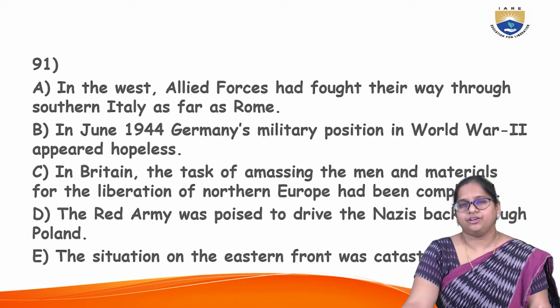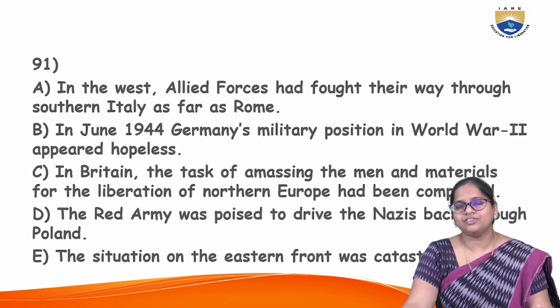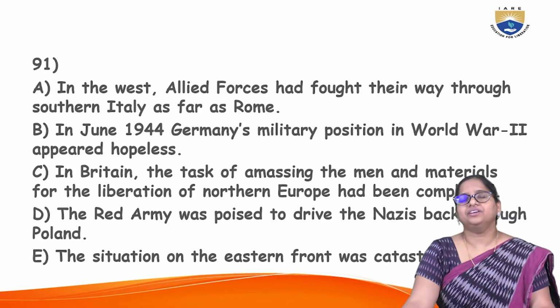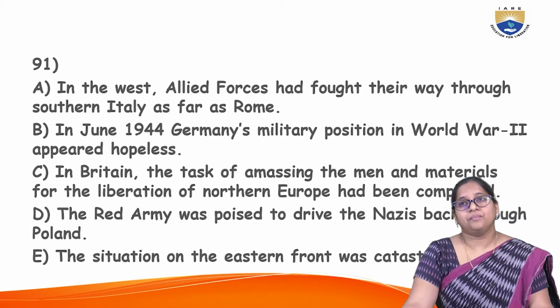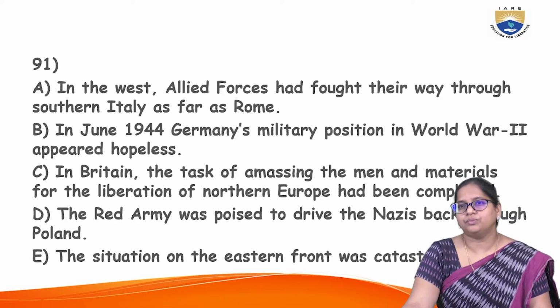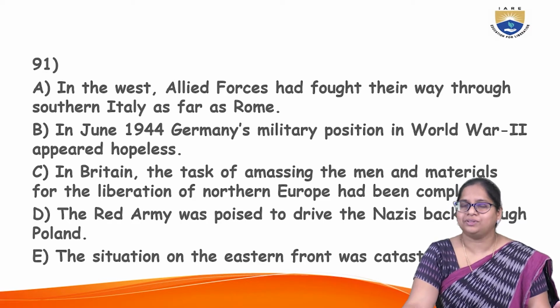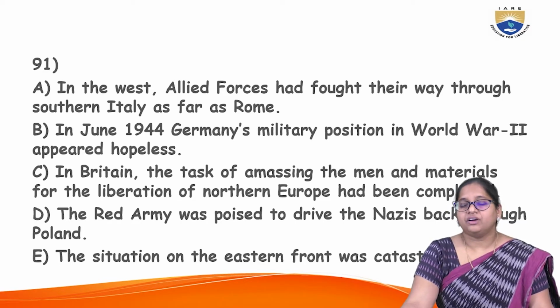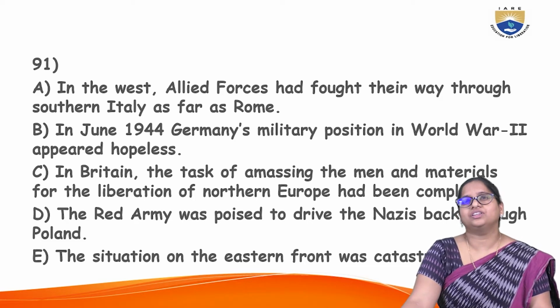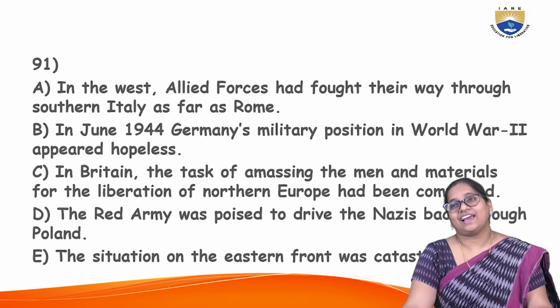C: In Britain, the task of amassing the men and materials for the liberation of Northern Europe had been completed. Option D: the Red Army was poised to drive the Nazis back through Poland. E: the situation on the Eastern Front was catastrophic.